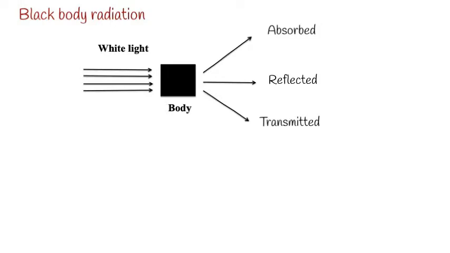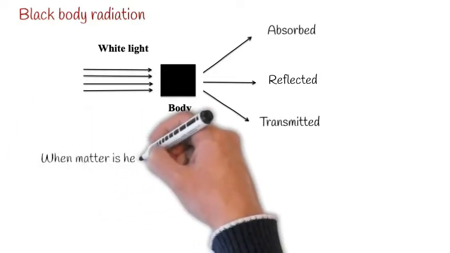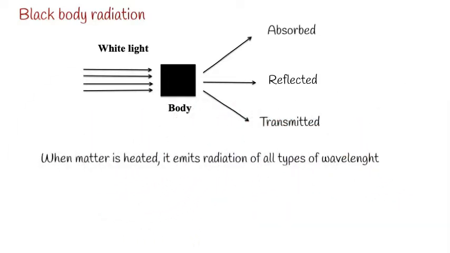Radiation consists of many different wavelengths. Whenever matter is heated using a heat source, it emits radiation of all types of wavelength. This is the radiation given off by material bodies when they are heated.